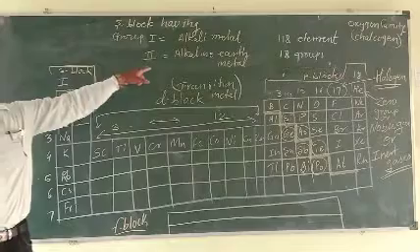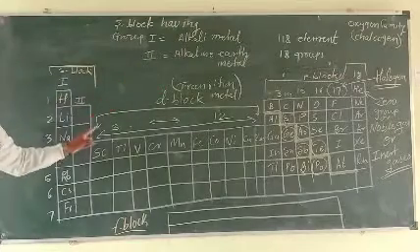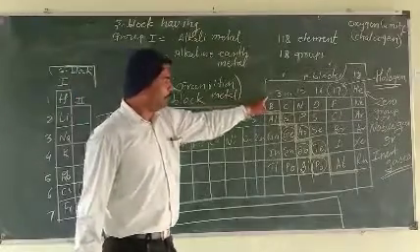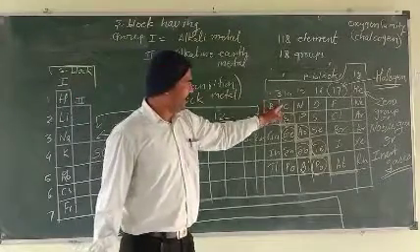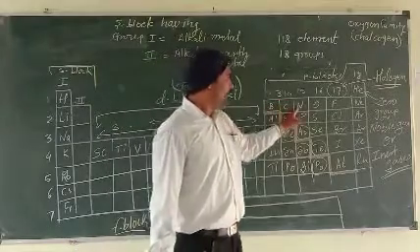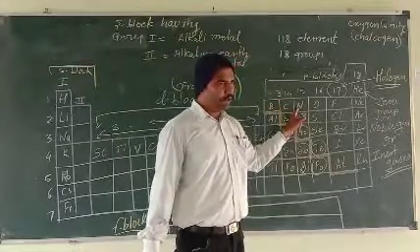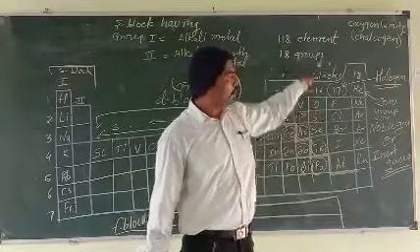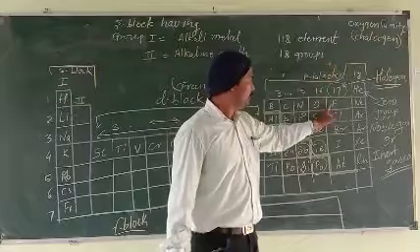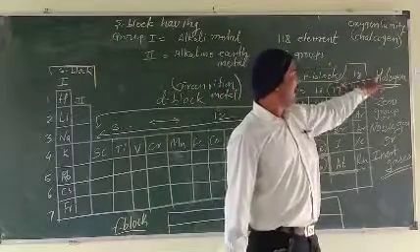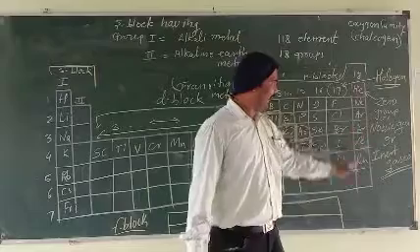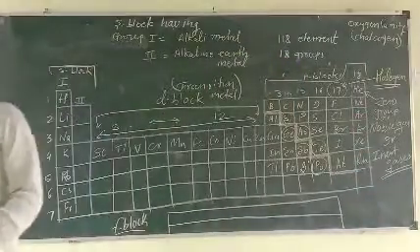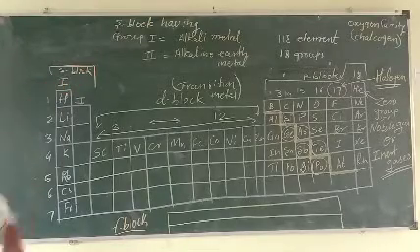Second group, alkaline earth metals. 3 to 12, transition metal. 13 group, boron family. 14 group, carbon family. 15 group, nitrogen family. 16 group, oxygen family, also called the chalcogen family. 17, halogen family, and 18, zero group, noble gas and inert gases. These are all the names of the whole group.